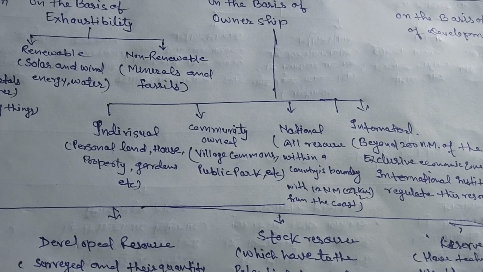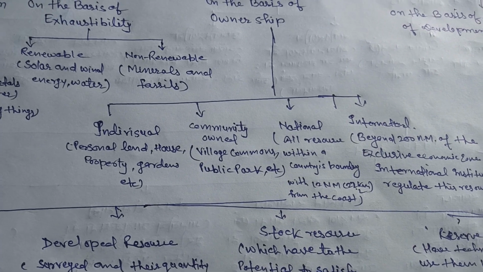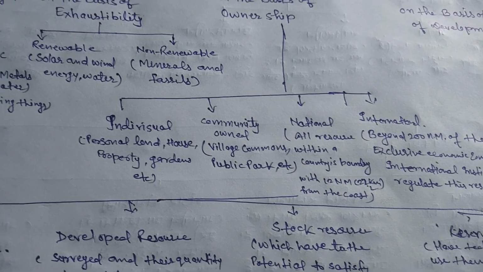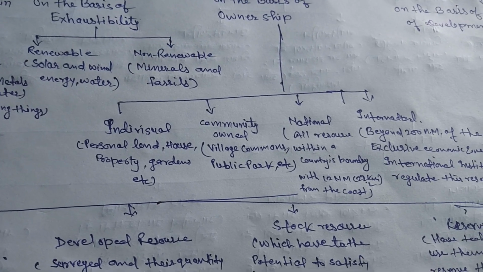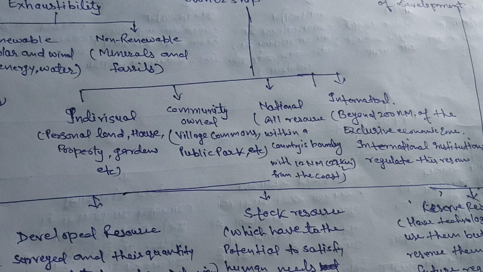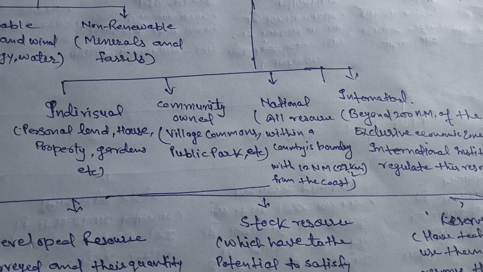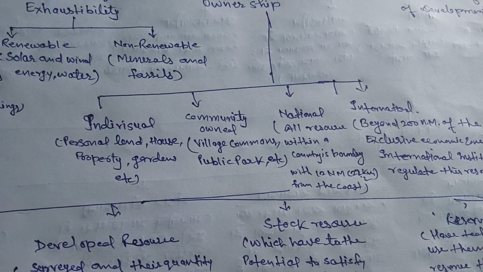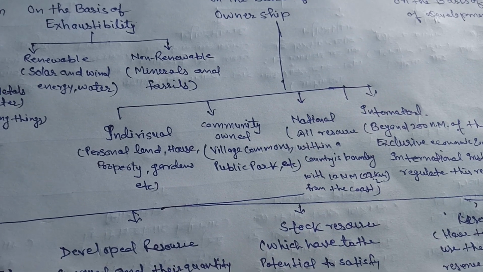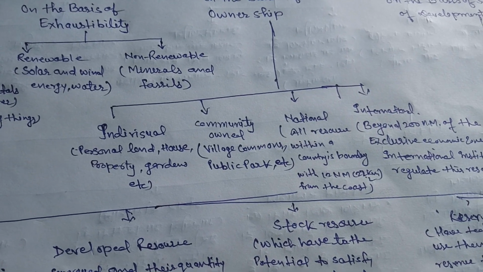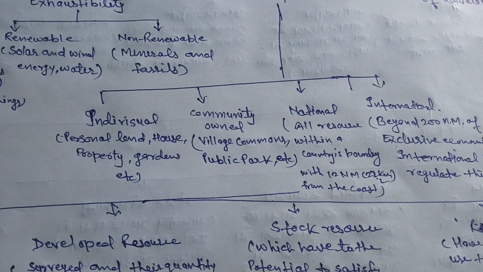The first is individual resources. Individual resources means the personal lands, house, property, garden, etc. The resources whose owner is an individual, that is called individual resources. Secondly, community resources. Community-owned resources means the resources which belong to the community. The whole community uses those resources, like village commons, public parks, etc.